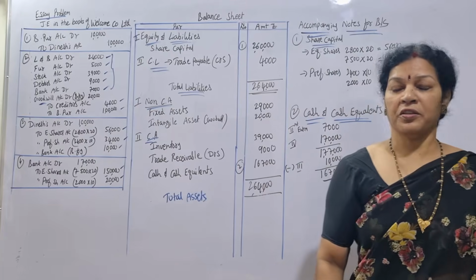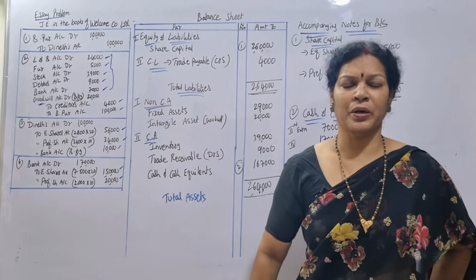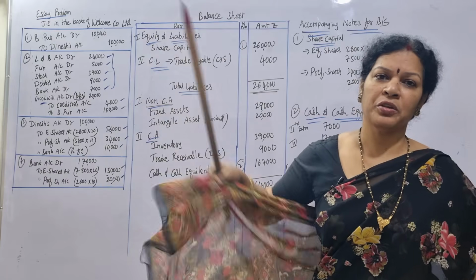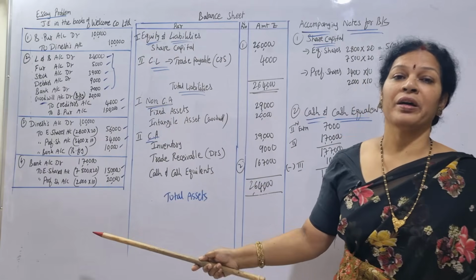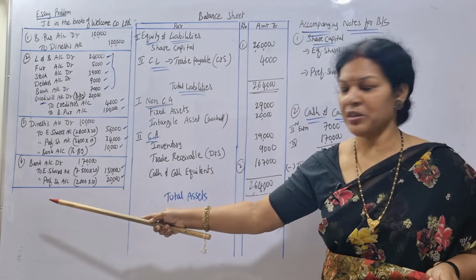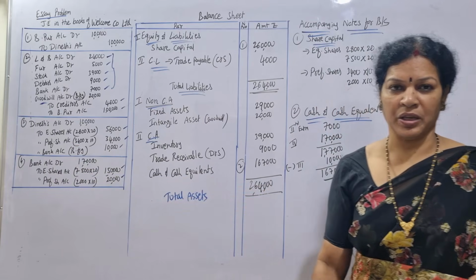The first three journal entries are normal. The fourth entry is a new one. For raising new capital, whether we raise through cash or bank, the bank account is debited, and the preference shares and equity shares we have raised are credited, both. This is for raising the new capital.